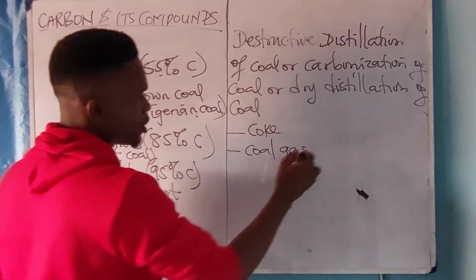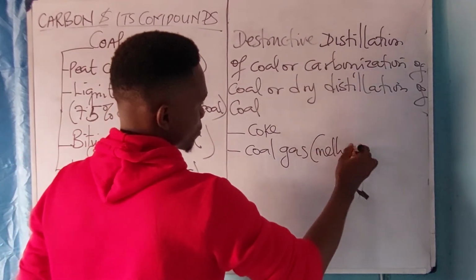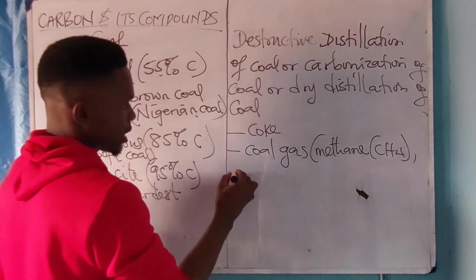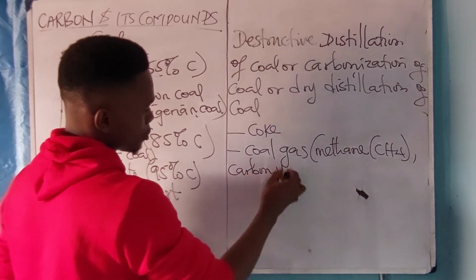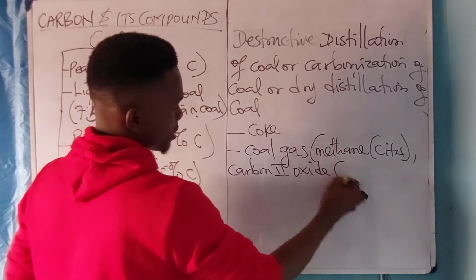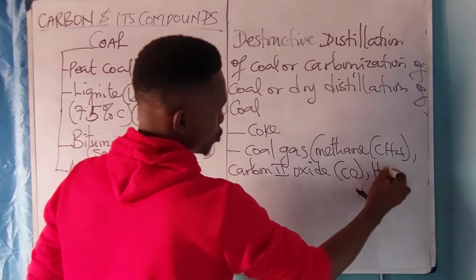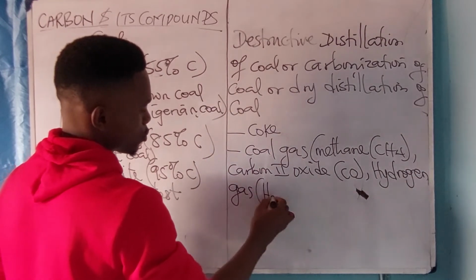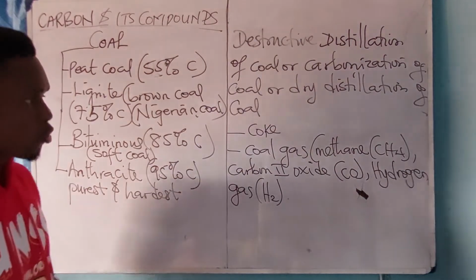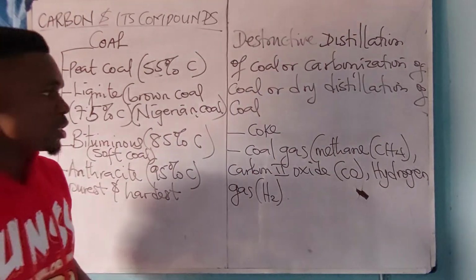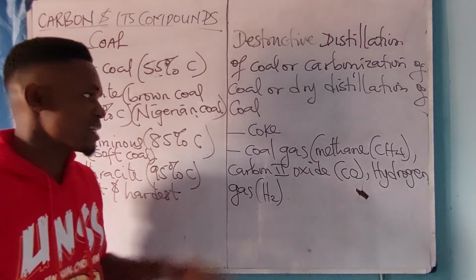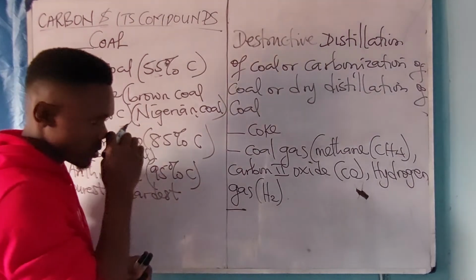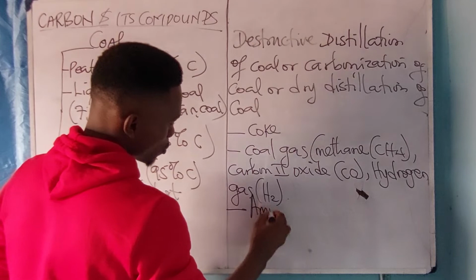Now two, we have the coal gas. Now the coal gas is made up of methane. The coal gas is made up of what? Methane, CH4, and carbon 2 oxide, that is CO, and hydrogen gas, which is H2. All right, so these are the constituents of what? Coal gas. Coal gas is used to produce domestic gases, and it is also used as a reducing agent.